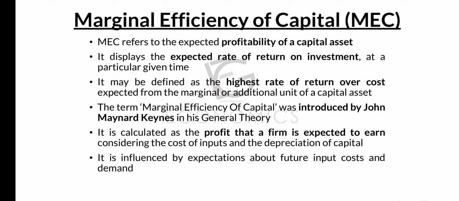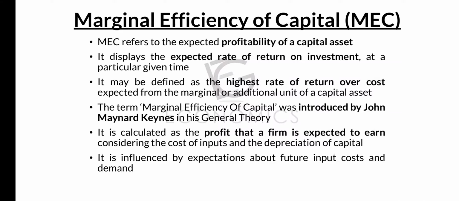It is influenced by expectations about future input cost and demand. There are two important things that influence it. First, expectations about future input cost. Investment is influenced by our expectations about future input costs.